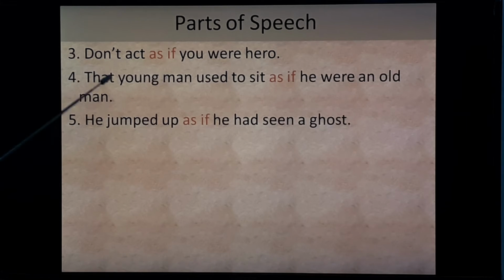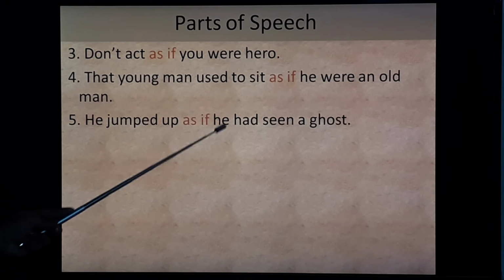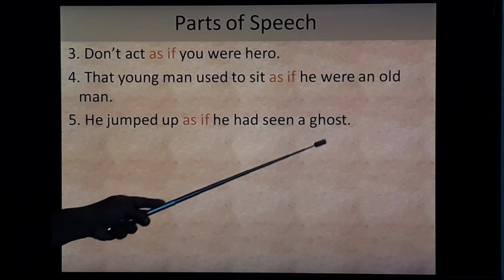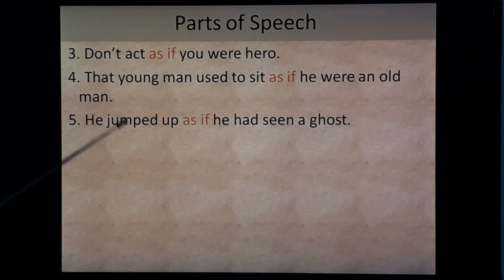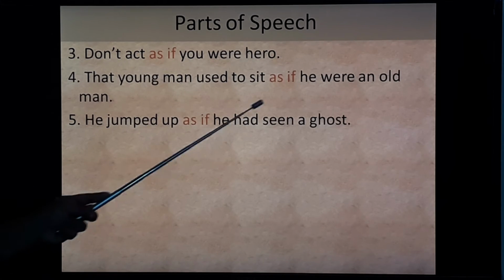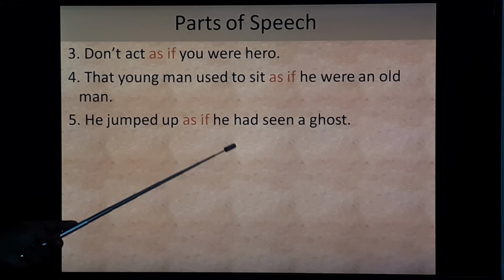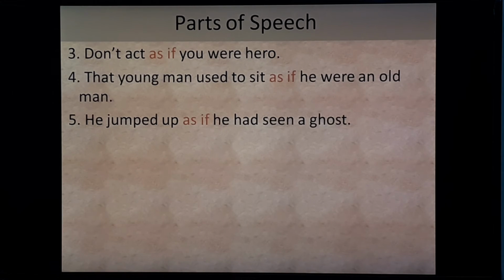Next, he jumped up as if he had seen a ghost. So here "he jumped up" is the main clause. "As if" is the subordinating conjunction, and "he had seen a ghost" is the subordinate clause.